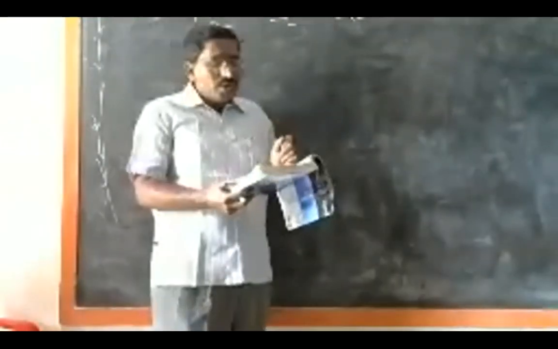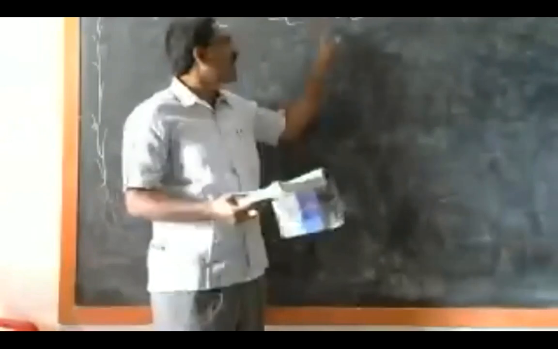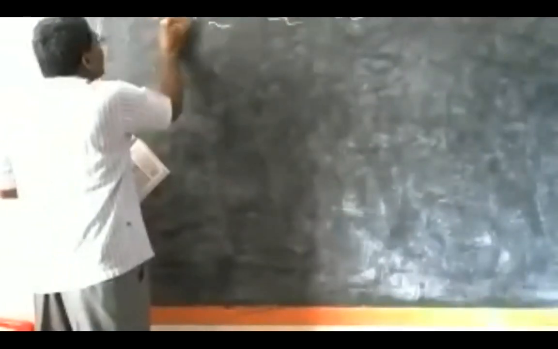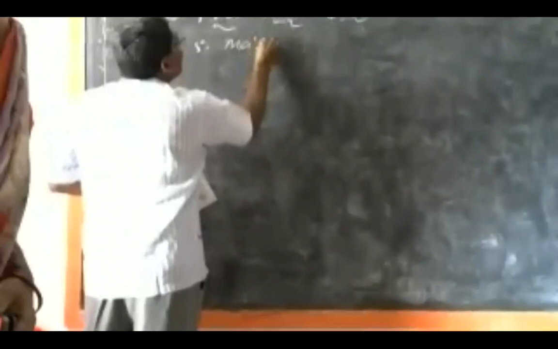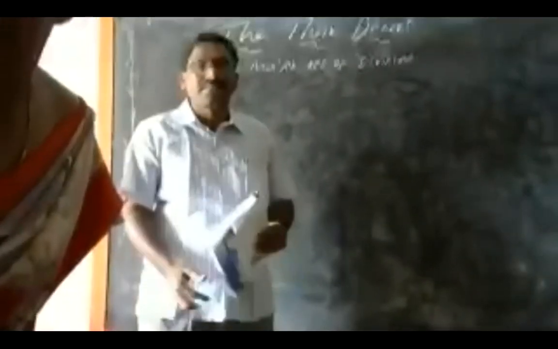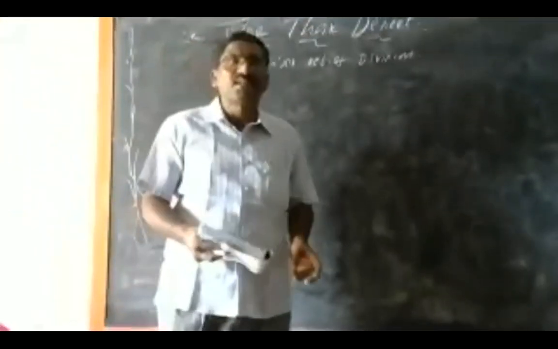Go to the next major relief, the Thar Desert. This is the fifth major relief division of India. We can discuss the Thar Desert.